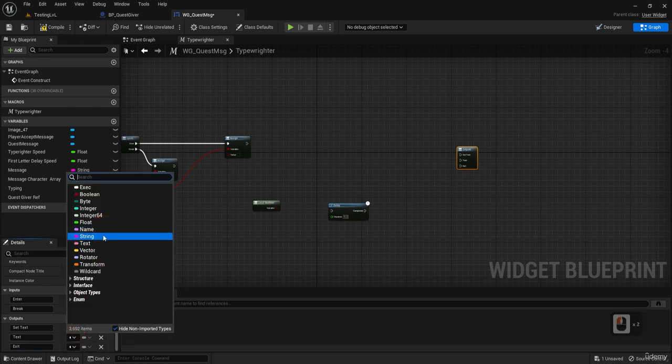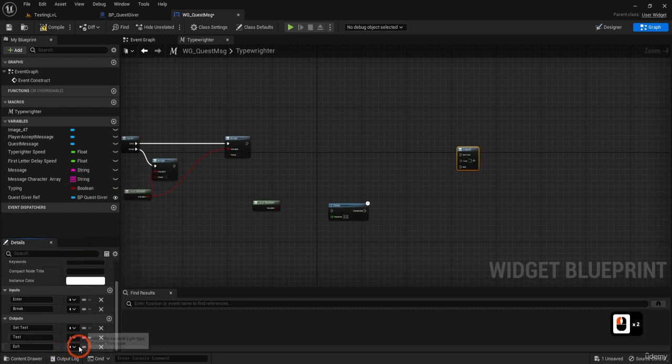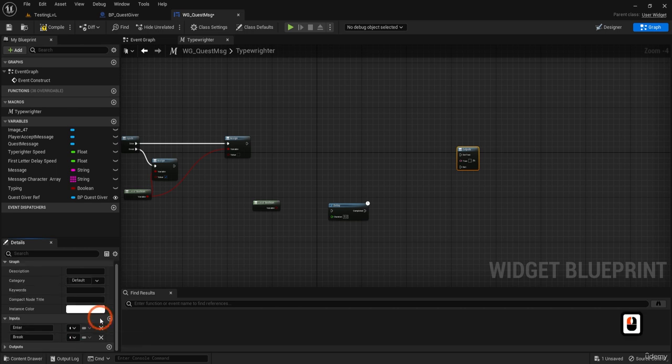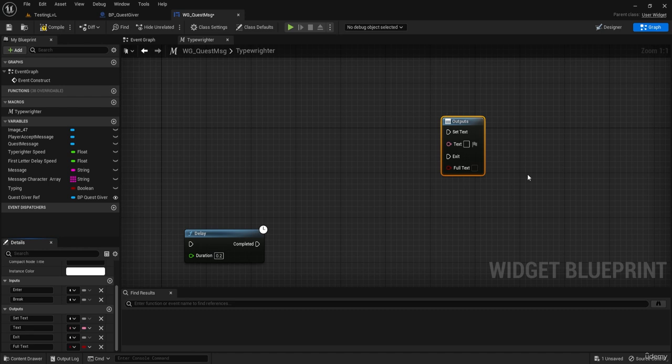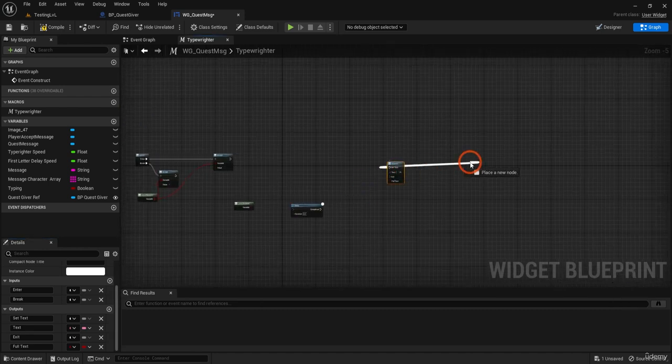This would be executable also, and we're going to need a boolean to know if it has exited with the full message or not, because let's say we break for some reason during half of the message, we should have this information. I'm going to name it full text. If it's true, it's full. If it's not, it's not.